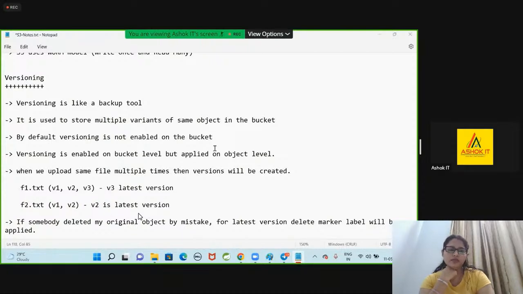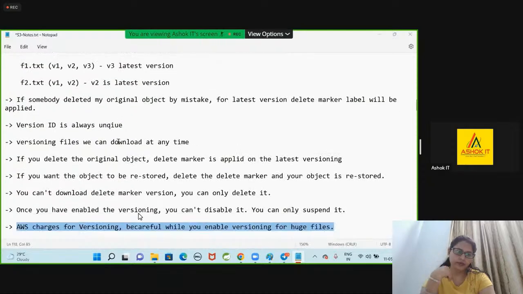Whenever you upload any file into the S3 bucket, one URL will be generated. A bucket will have a URL. An object also will have a URL. We can create limited-period URLs also by using the pre-signed URL concept. An object by default will not have versioning. If you want to upload multiple variants of the file, then you can enable versioning. Versioning is enabled at the bucket level, but it is applied at the object level. Got it? Fine. Next one.